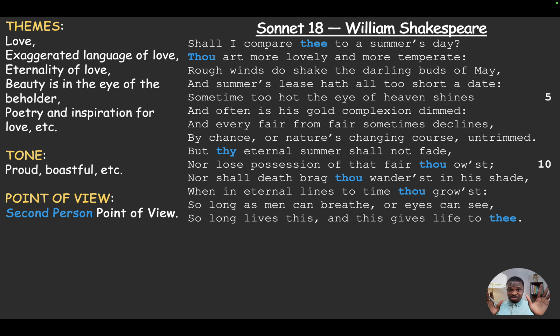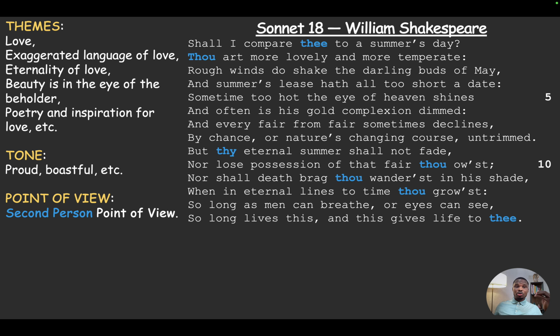Now, in terms of the themes of the poem, we have the theme of love, the exaggerated language of love, the eternality of love, beauty in the eye of the beholder, which is an idiomatic expression, poetry and inspiration for love. There's a saying that at the time of love, everybody becomes a poet.